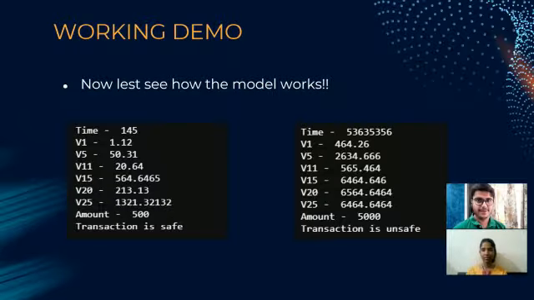As we have seen in the working demo, our model had predicted that the transaction is safe. Here in this example, according to the input data given, our model had predicted that the transaction at that point of time was unsafe.